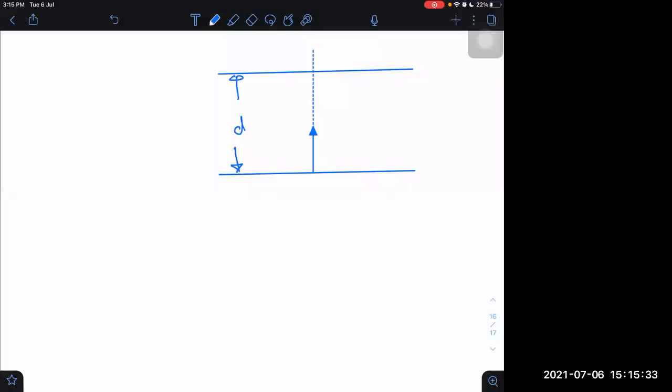This is the width of the river. Velocity of river, I'm always taking the same thing, I will take the same u, and I'm taking velocity of boat with respect to river as VBR.